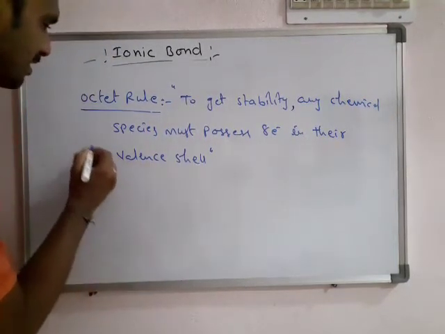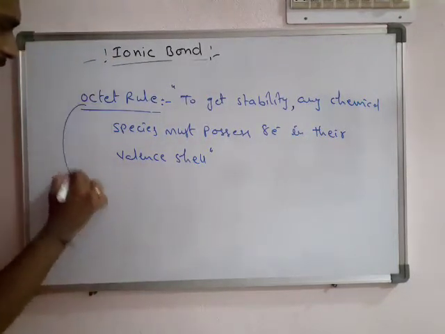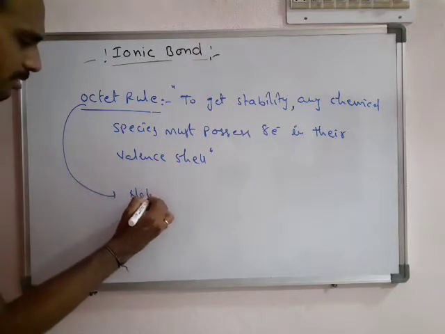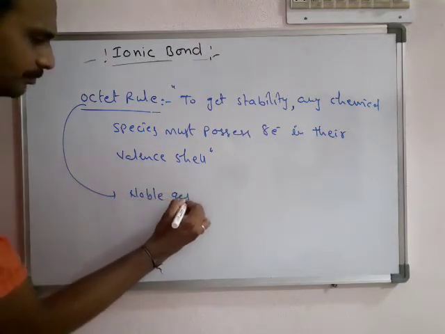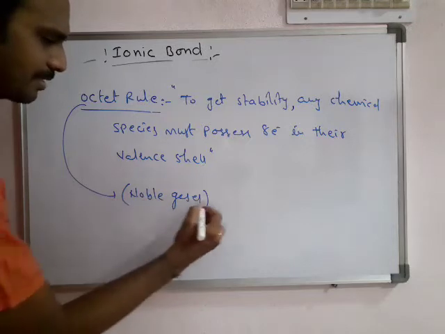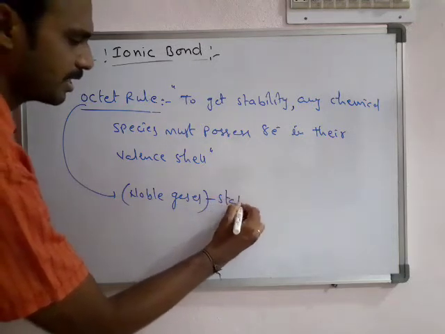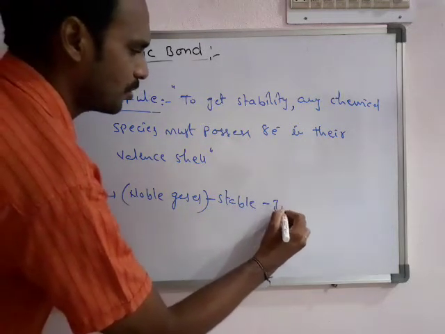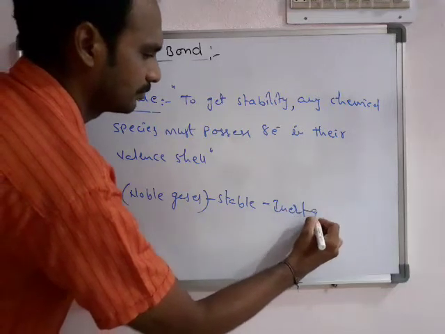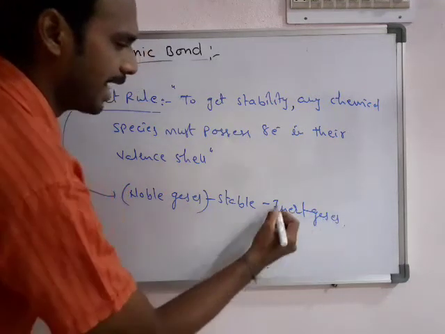The basis for this octet rule is the noble gases, which are stable and are also known as inert gases.